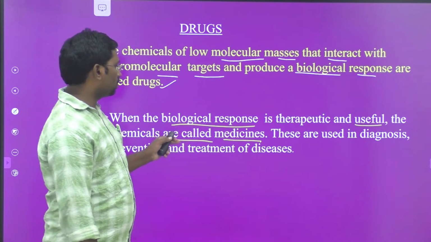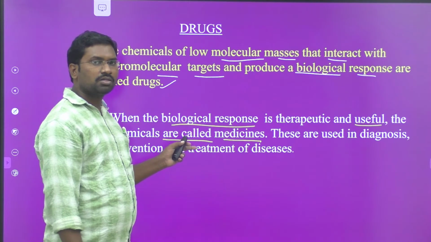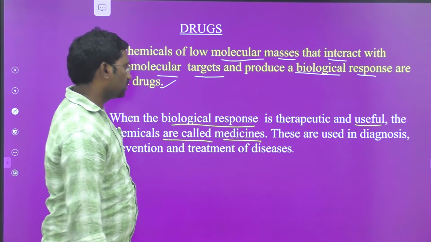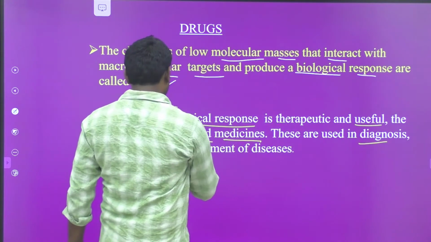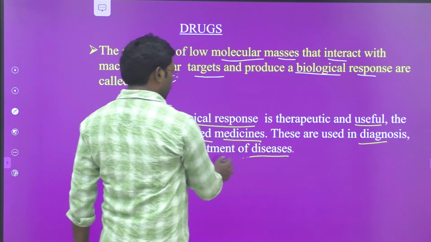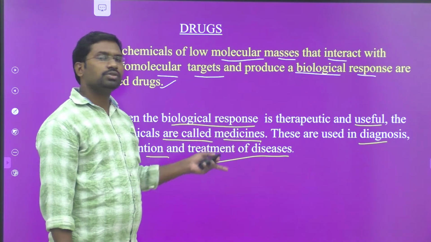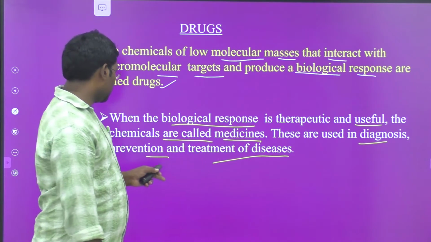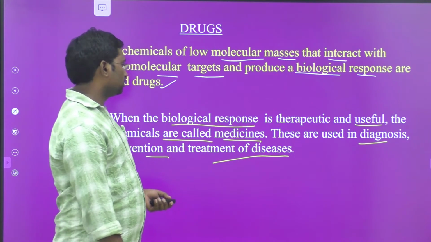These are used in the diagnosis, prevention and treatment of different diseases.